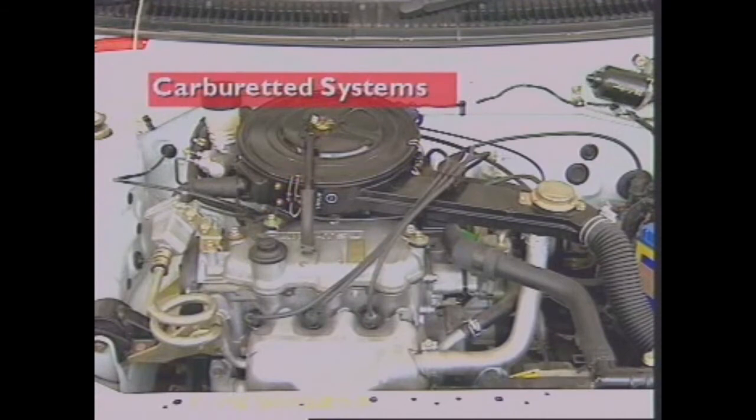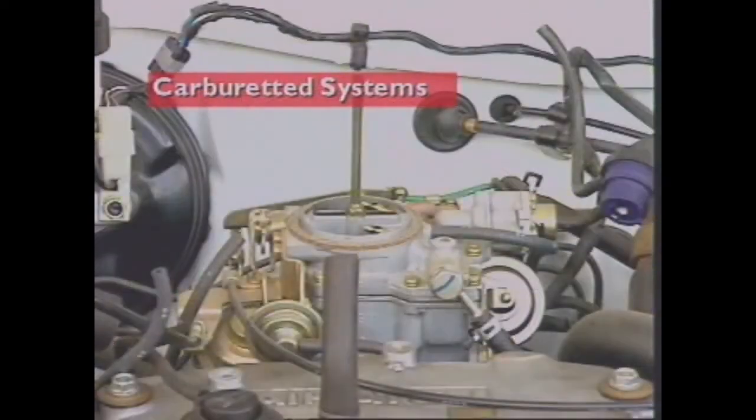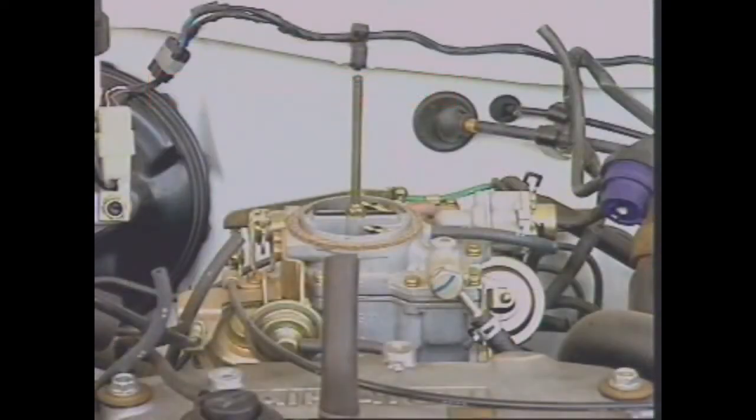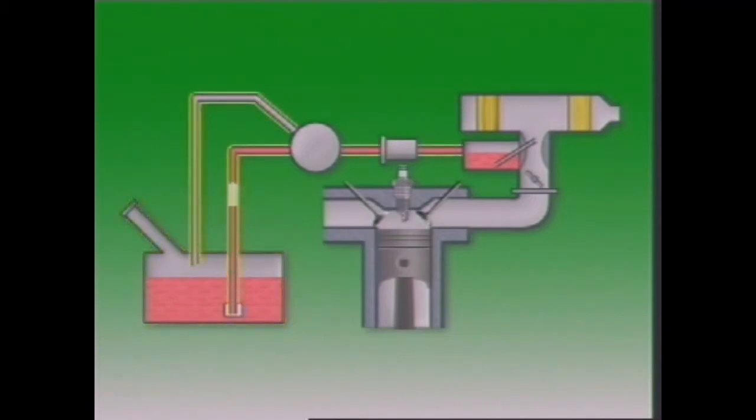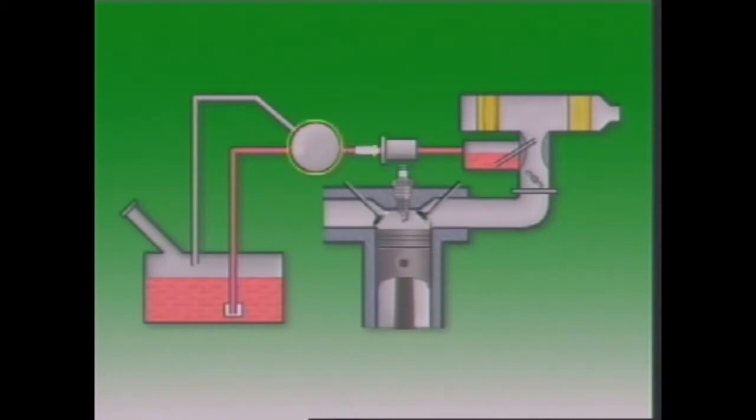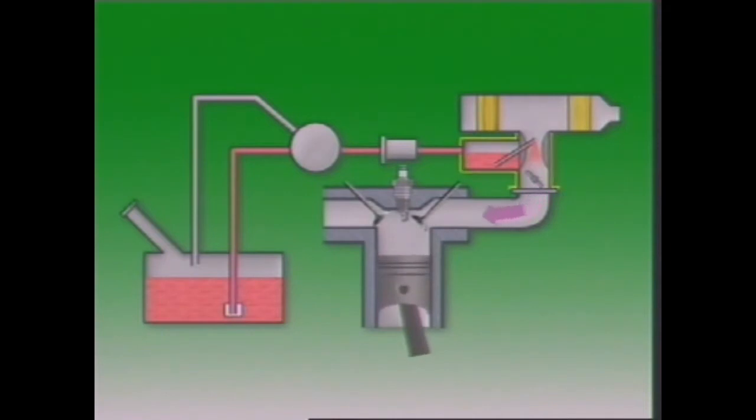This section examines a basic carbureted system. A basic carburetor system consists of the fuel tank to store the fuel, fuel lines or pipes to carry fuel in the system, a pump to transfer fuel from the tank to the engine, a filter to clean the fuel, an air cleaner to supply clean air, a carburetor to atomize the fuel and provide the correct mixture of air and fuel, the engine intake manifold to deliver the air-fuel mixture to the engine.